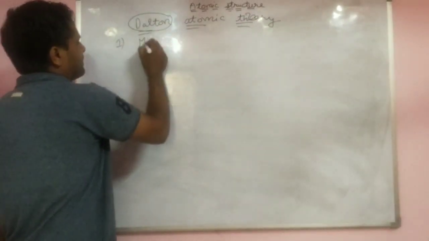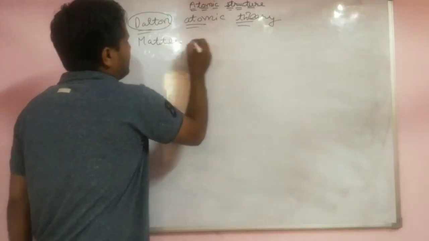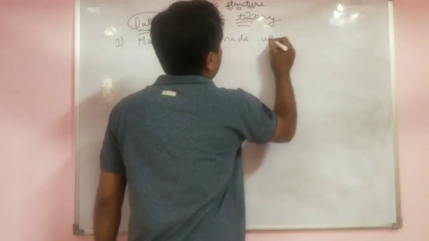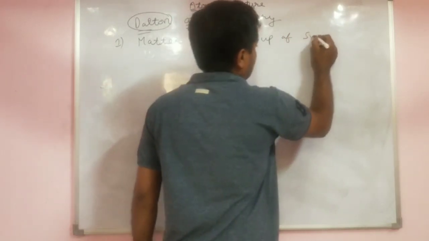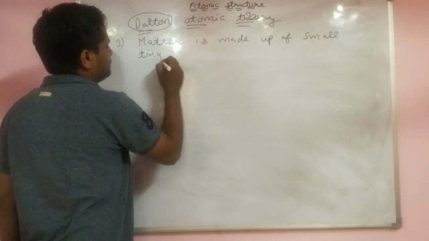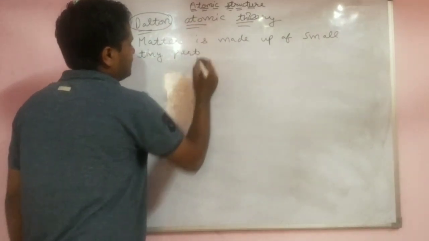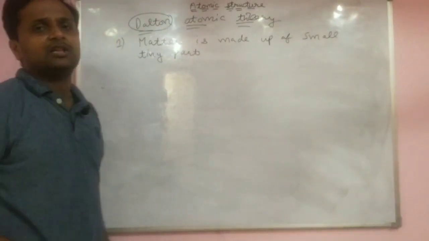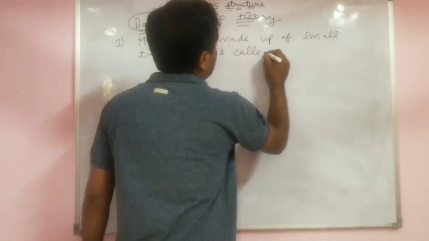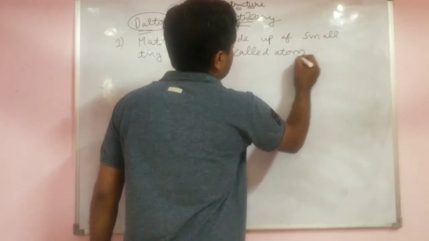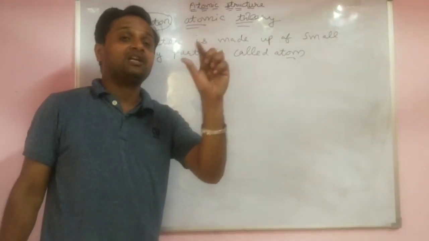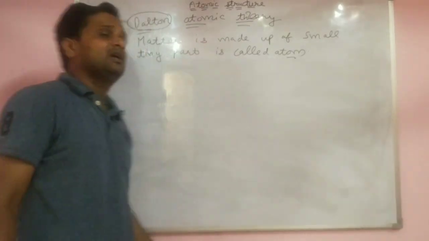First point: matter is made up of small tiny particles. Dalton gave them a special name, that is called atom.